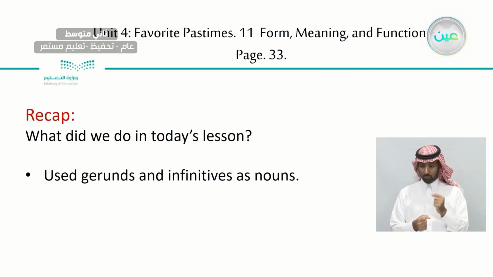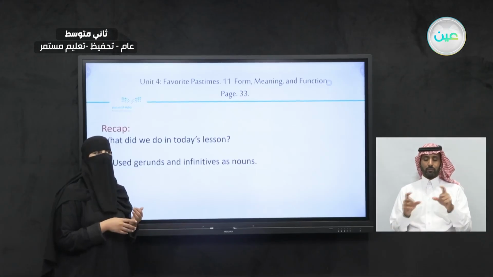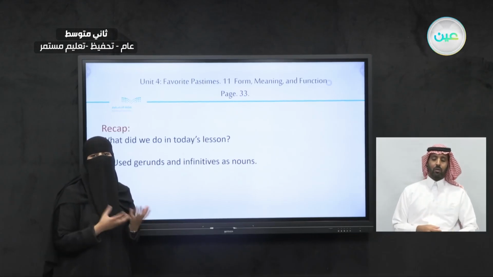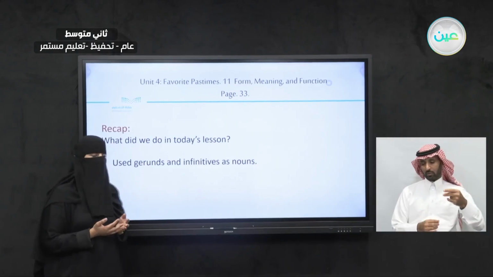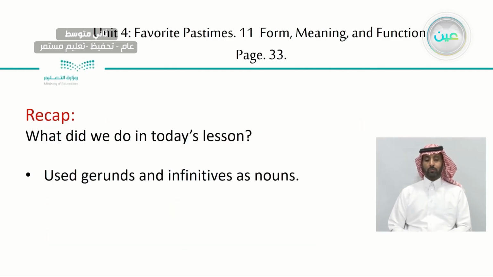Now, what did we do in this lesson? We use gerunds and infinitives as nouns. We had verbs before the gerund or the infinitives, like prefer, spend, would like. All of these words can help us, we can see them before adding the gerund or the infinitive. Just like these examples. I prefer to spend. It's to spend, it's infinitive. How about I dislike watching? We have ing here with the word watch, right? This is what we did.